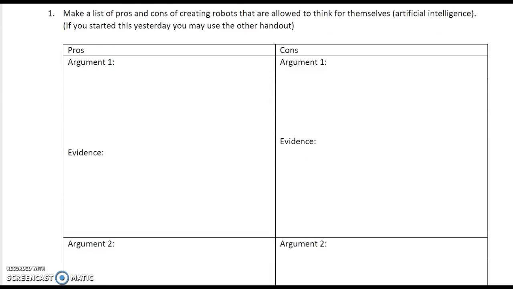Then they are going to develop arguments. Each team is going to make an argument, and they're going to find evidence that supports their argument. So each group should end up with 3 different arguments.